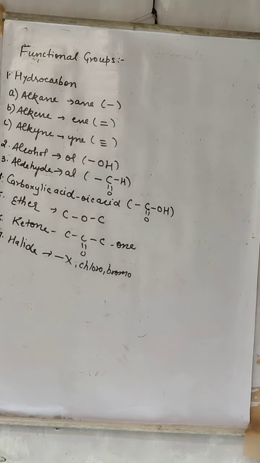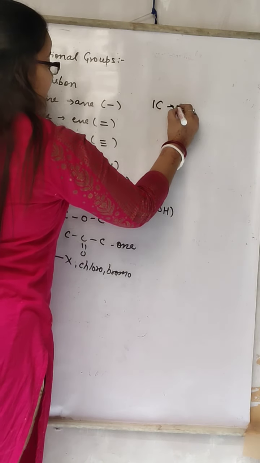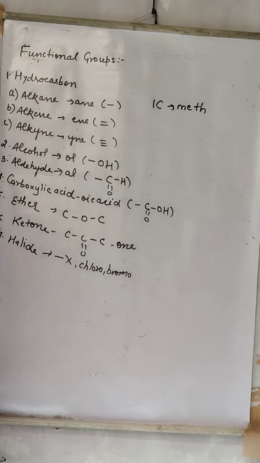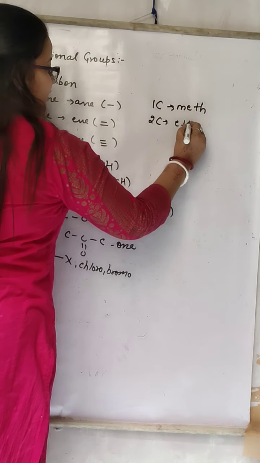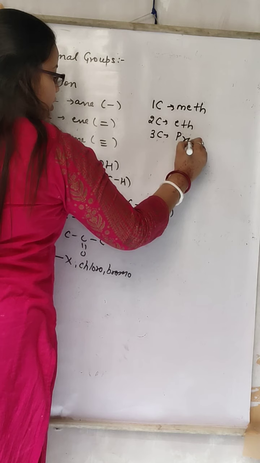First thing, if you have only one carbon, then your prefix will be meth. If you have 2 carbon, then your prefix will be eth. 3 carbon, then your prefix will be prop.